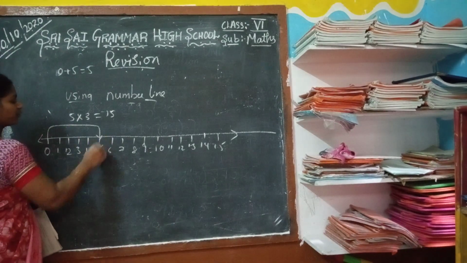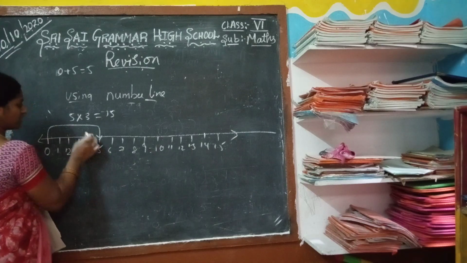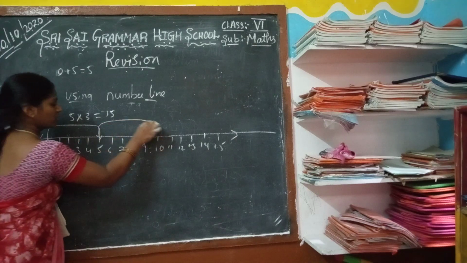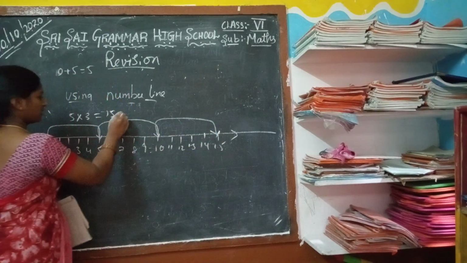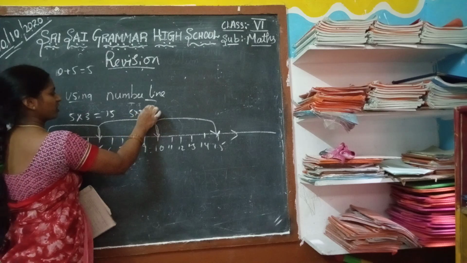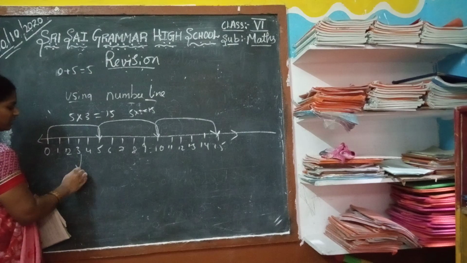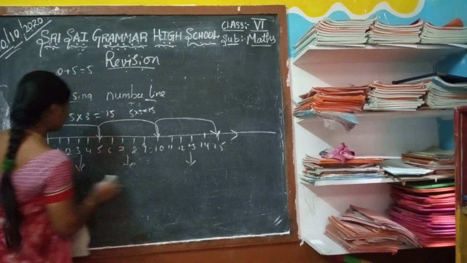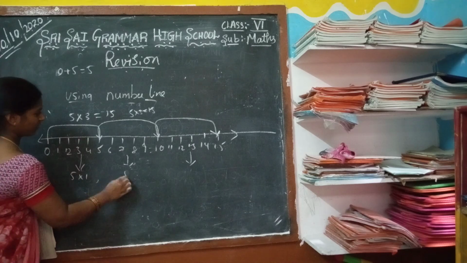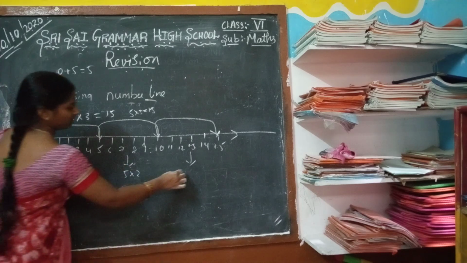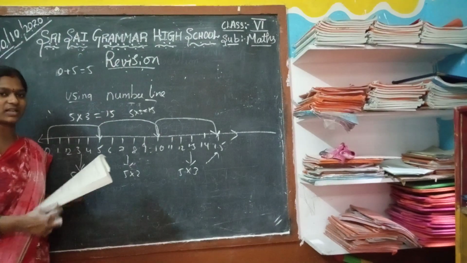0 to 5, 5 three times. So how should we write it? From 0 we have to multiply 3 times. 5 into 3 equal to 15. Understood? So you have to represent it here. How? 0 to 5 is 5 into 1, 5 into 2 is 10, 5 threes are 15. You have to represent the numbers like this also.